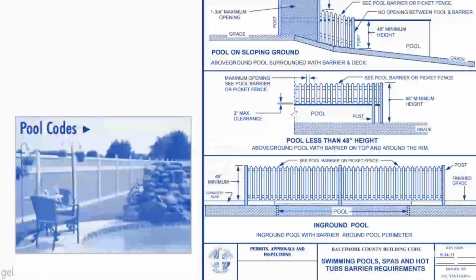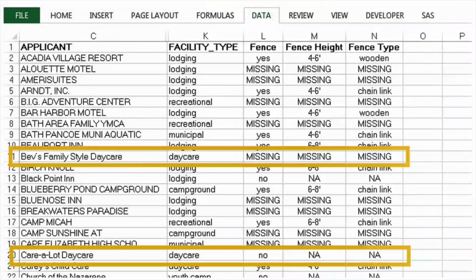Remember me saying that there are codes many places? So let's say we have a database of all the pools in the county and whether or not there's a fence and the fence height. This is structured data we're looking at. And maybe we have some of these where the data are missing. And we might call out these daycares where there's no fence around the pool. We could combine not just this data, but add to this structured data set our computer vision data. And in this case, we could use aerial photography.